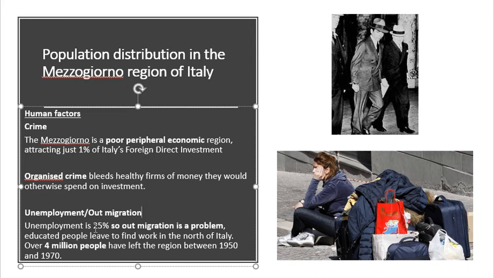Okay, so as a result, out-migration is a problem, and anybody in the Mezzogiorno who is in any way educated or smart leaves to work in the north of Italy. And what's happened as a result is that the population in the south of Italy is quite old because all the young people have left. It also means that the population is gradually reducing. For example, between 1950 and 1970, 4 million people left the Mezzogiorno. And here we have a person whose bags are packed and they're ready to go. They're getting away from the crime, they're getting away from the unemployment, they're going to northern Italy, maybe to Rome or Milan to find work.